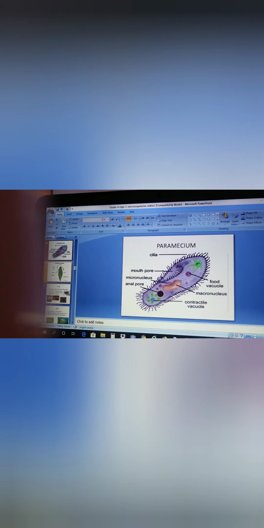It is again a single cell organism. So paramecium, you can see over here, it has food vacuole, macronucleus, contractile vacuole, micronucleus, anal pore and mouth pore. So all these you have to label in the diagram. So please draw this in your notebook along with the labeling, very neatly.